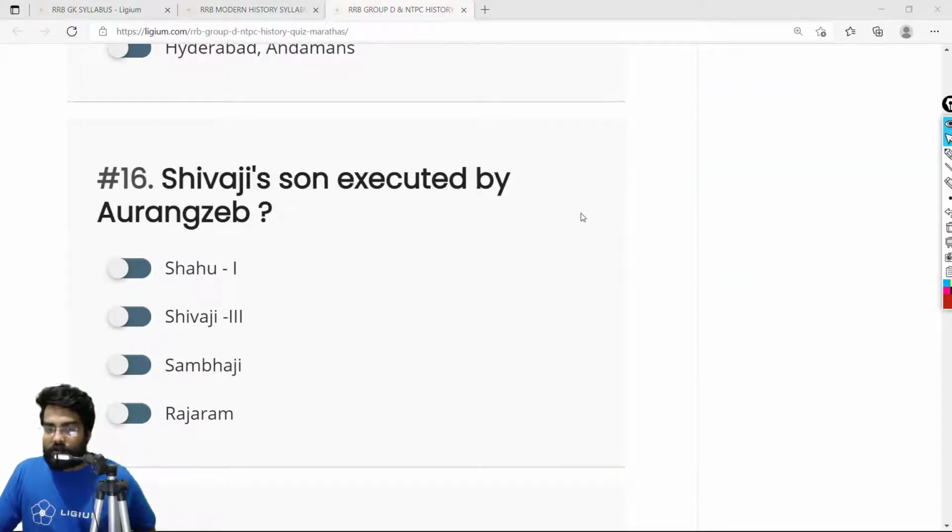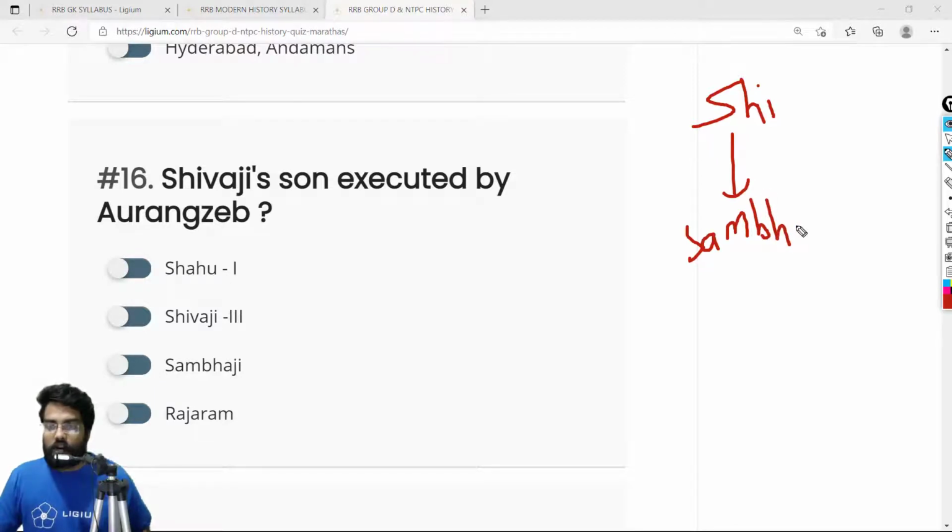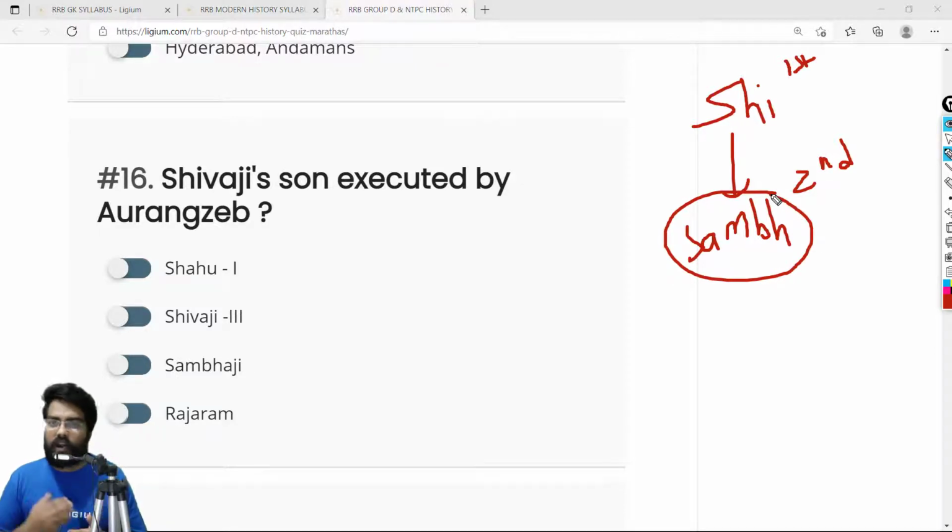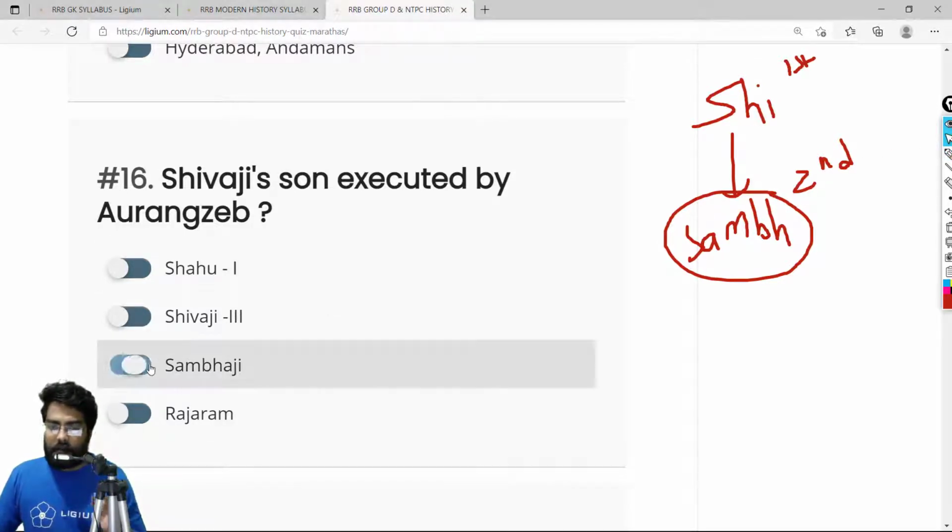Now, Shivaji's son executed by Aurangzeb. Okay, so now this is again a very important question. We obviously know that Shivaji was the founder of the Maratha kingdom. He had a son called Sambhaji. He actually had two sons. One of them was Sambhaji. So he became the second Chhatrapati. The first Chhatrapati was Shivaji. The second Chhatrapati, or the second Maratha ruler, was Sambhaji. Sambhaji was captured by Mughal authorities and he was tortured and later executed by Aurangzeb. So the correct answer is option C, Sambhaji.